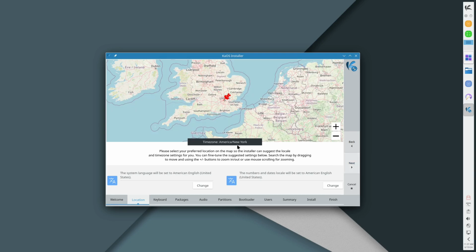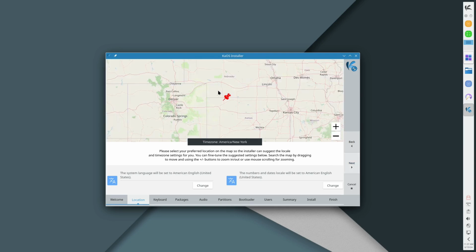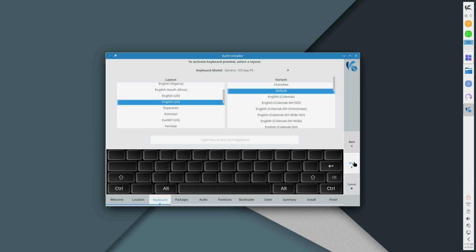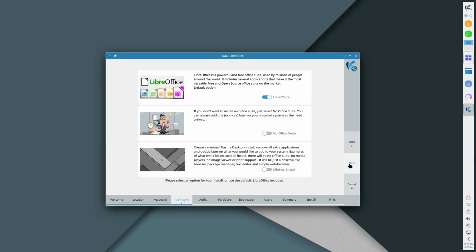Now it wants to check the time zone, and New York is clearly in the middle of Kansas. Well, I guess not in the middle of Kansas, kind of up closer to Denver, but it does list our time zone here. Our American English is set on the numbers and dates and the system locales, so that's fine. I'm not going to care that the pin is mapped somewhere over there in Kansas. It should be closer to the eastern seaboard, but that's okay. We'll go ahead and pick next.